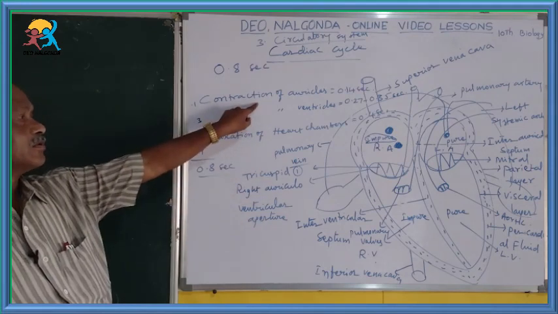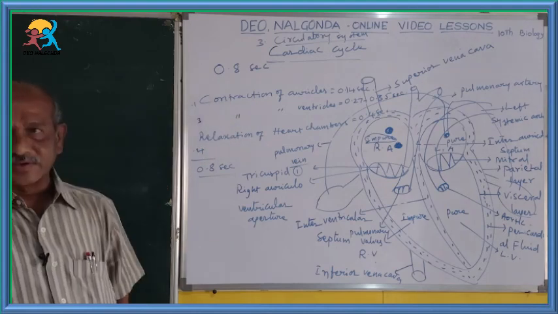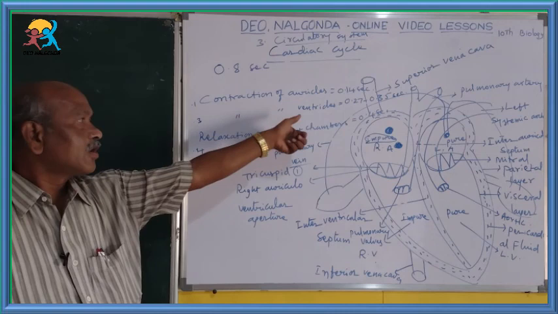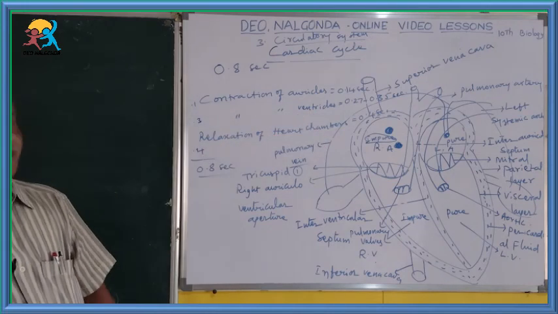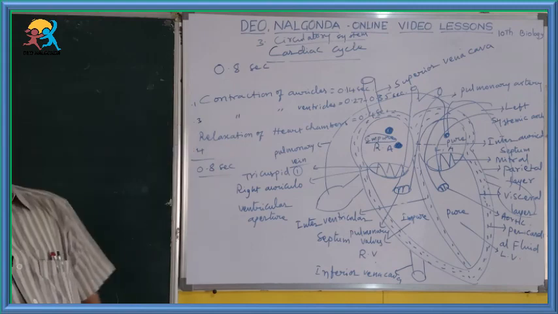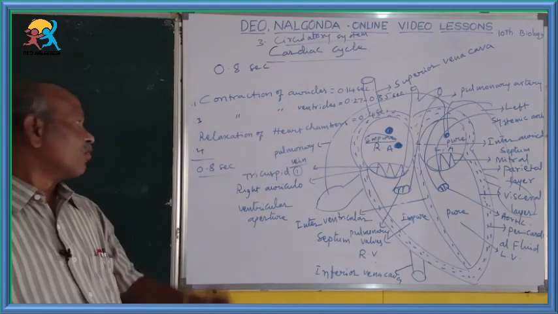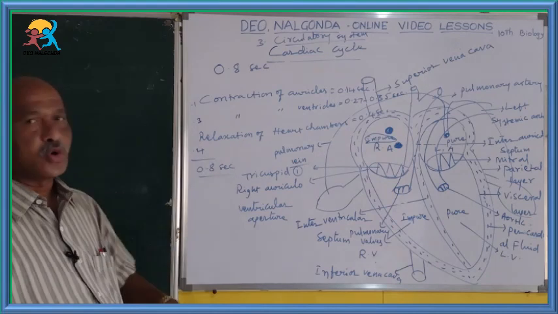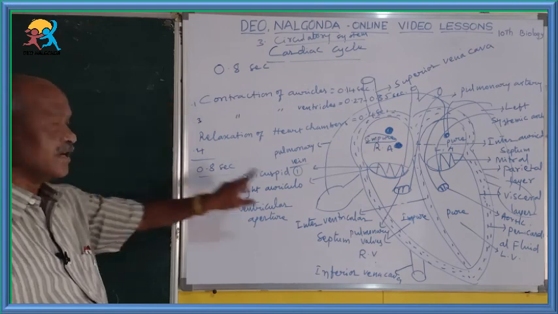Contraction of auricles requires 0.14, approximately rounded up to 0.1 seconds. Then contraction of ventricles requires 0.27 to 0.35 seconds, approximately 0.3 seconds. Then relaxation of heart chambers requires 0.4 seconds. So altogether 0.4 plus 0.3 is 0.7, plus 0.1, is 0.8 seconds.